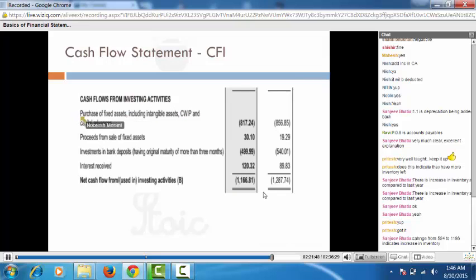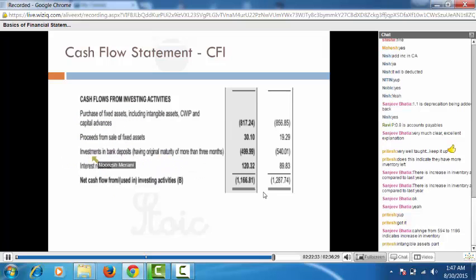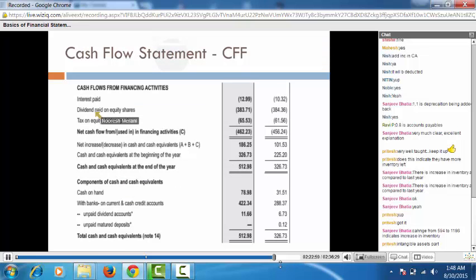In cash flow from investing activities, this is the purchase and sale of fixed assets, or investments made in bank deposits. Interest received is a part of your investing activity because you have made an investment on which you're getting interest. Imagine if you give a loan to somebody, you're going to receive some interest on that. Is that a financing activity? No, it is again an investing activity. So be sure of the classification difference whenever you see the same kind of heads coming under different cash flow activities.